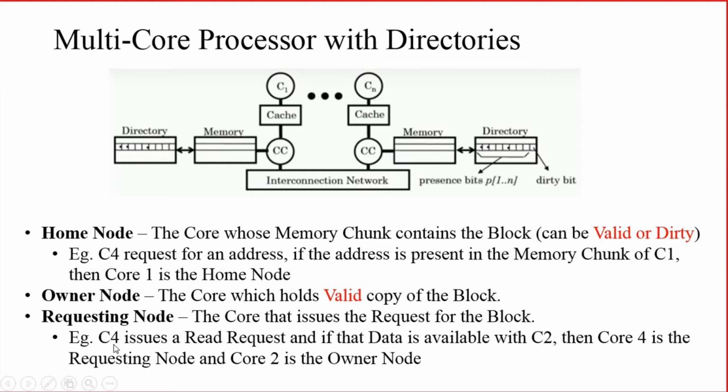For example, C4 issues a read request on the interconnect network, and if that valid data is available in C2, then C4 is known as the requesting node, and C2, where the data is available, is known as the owner node.